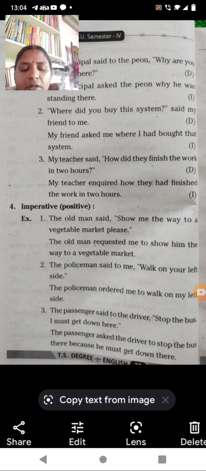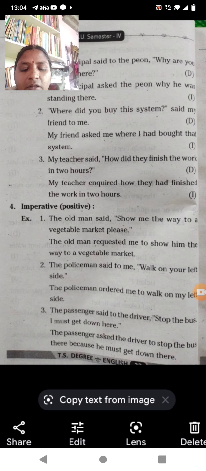Then "please" becomes a request. When you use please in a sentence in direct form, then when you change it into indirect form, it becomes a request. So the next one is: the policeman said to me, "Walk on your left side."